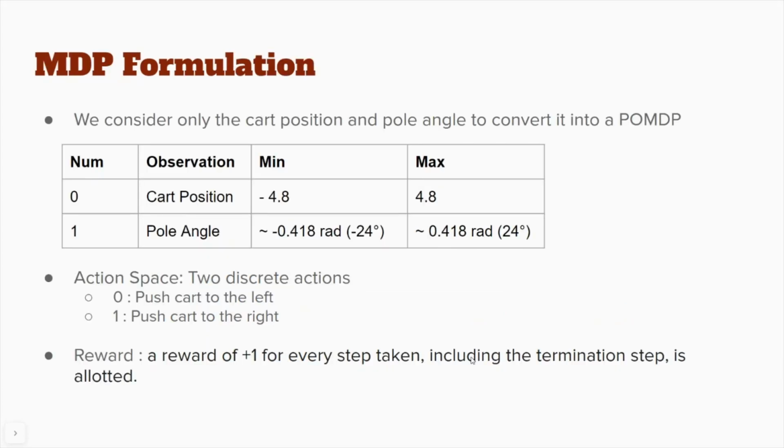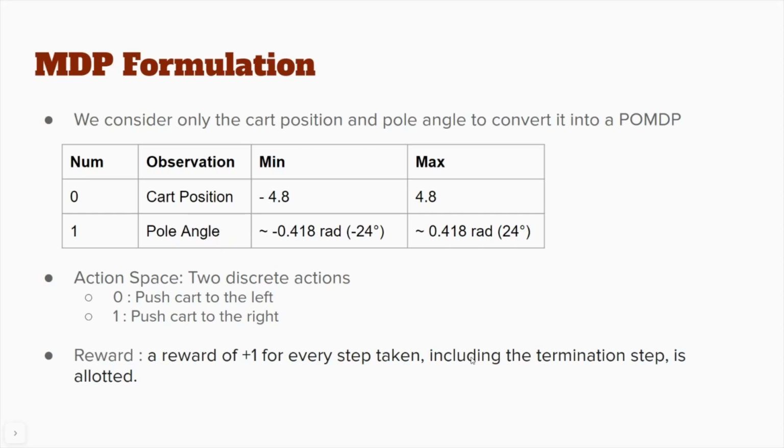First is the action space, where the cart can be pushed to either the left or right. The observation space has four components: cart position, cart velocity, pole angle, and pole angular velocity. The table gives the range in which these components have their values. Since the goal is to keep the pole upright for as long as possible, a reward of +1 for every step taken, including the termination step, is allotted.